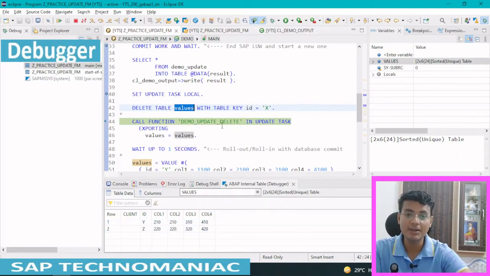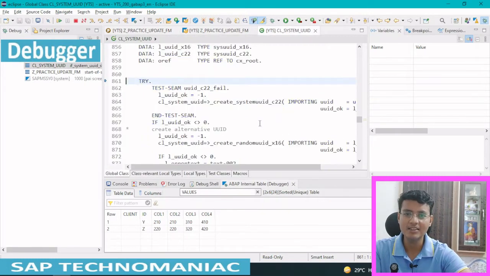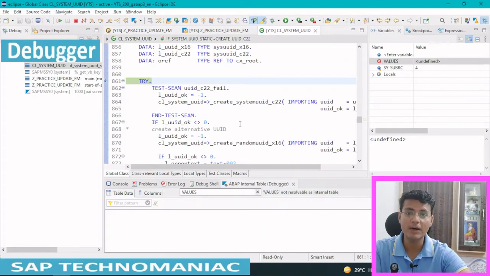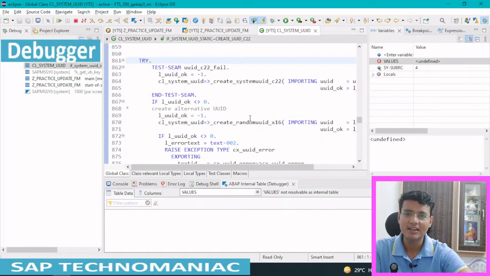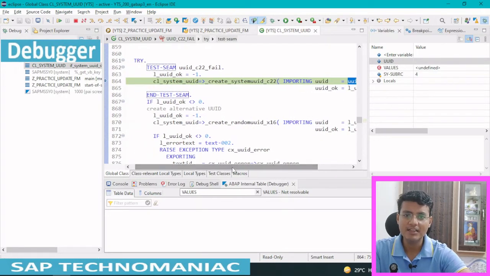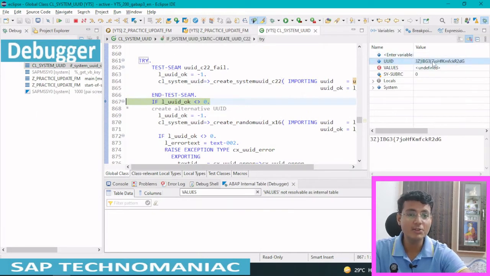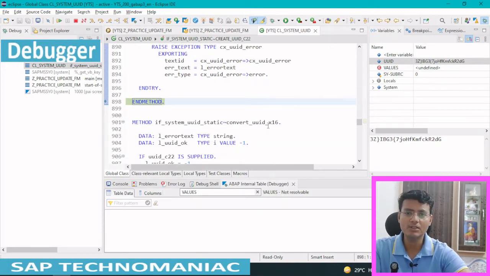I'm deleting the table using the demo update delete, but this will not be called here since it is an update task. This is a system program. What it is doing is sending the data. If I look, there is some UUID there. F5, this is getting the UUID. In this UUID, which is internal ABAP memory, it is sending the data, and it will get the data from the same UUID when the update is processed after the commit work.